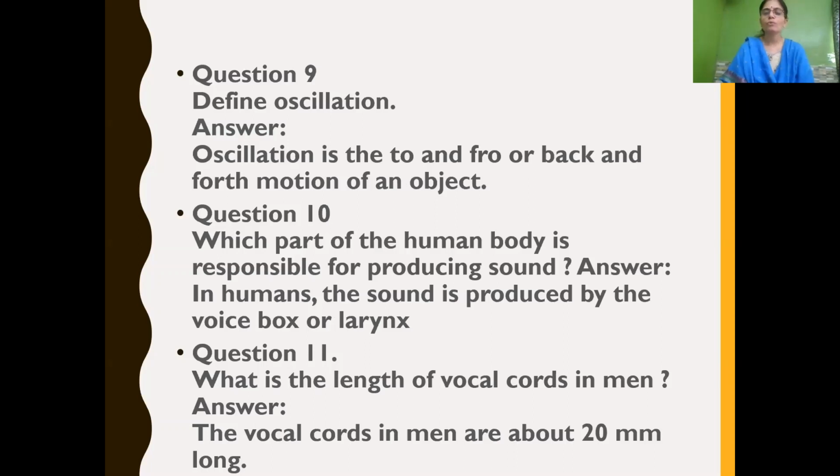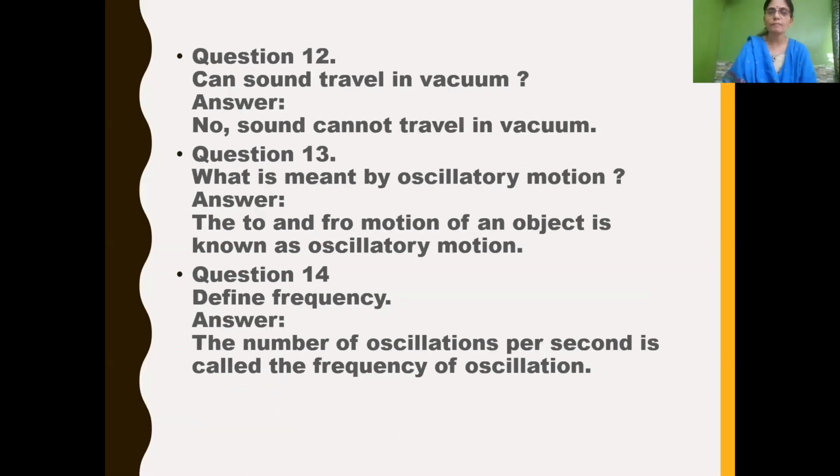What is the length of vocal cords in men? The vocal cords in men are about 20 millimeter long. The length and thickness of the vocal cords differ from person to person. Because of which we have a unique sound, isn't it?